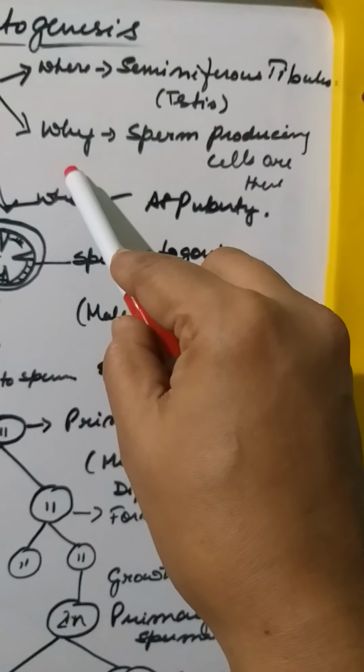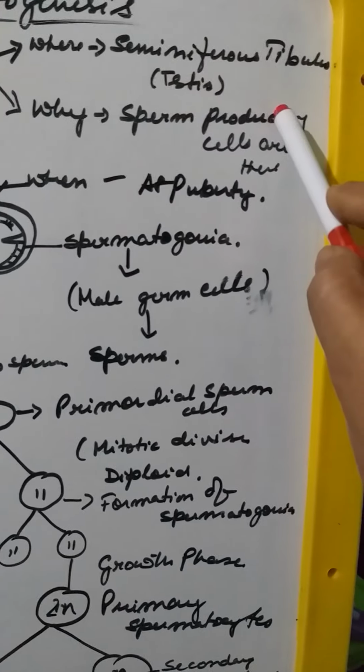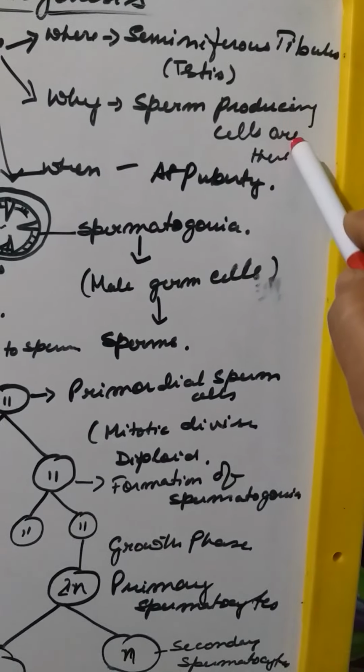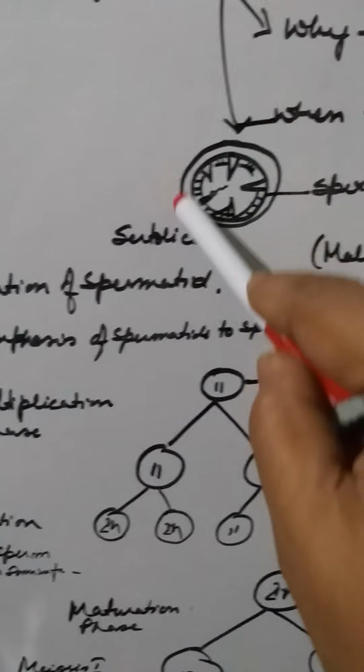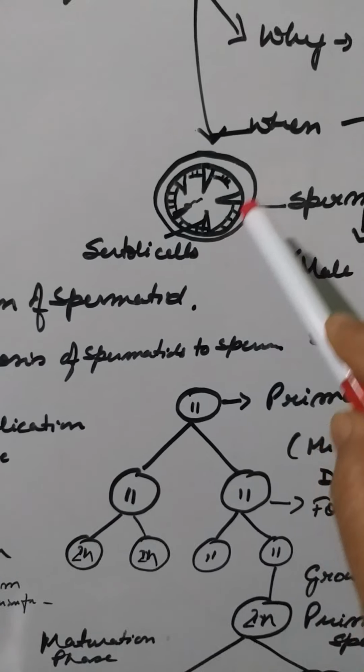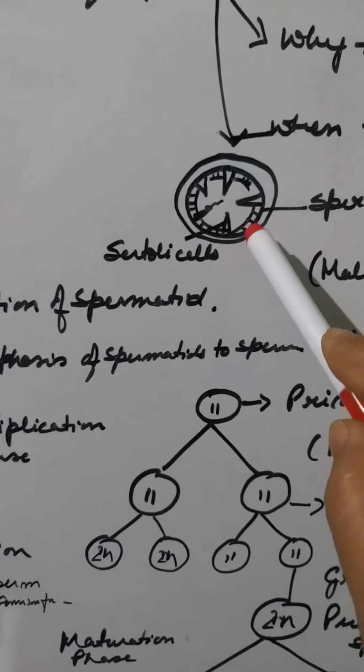Why does spermatogenesis occur? It occurs due to sperm production. It is a sperm producing cell. And when does it occur? It occurs from puberty. Now here, in my previous video, you have already seen the structure of the tubule,